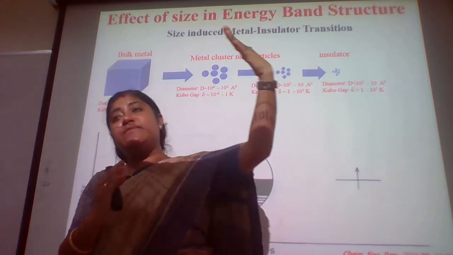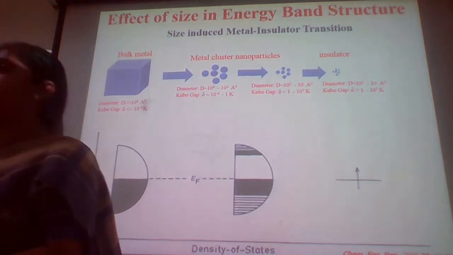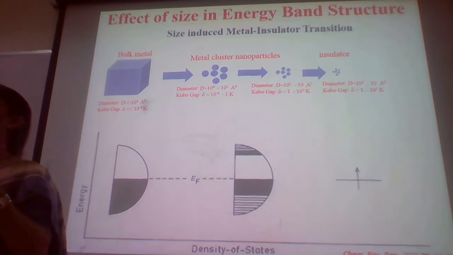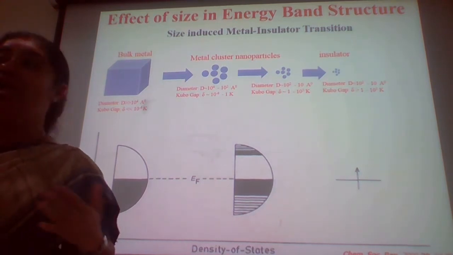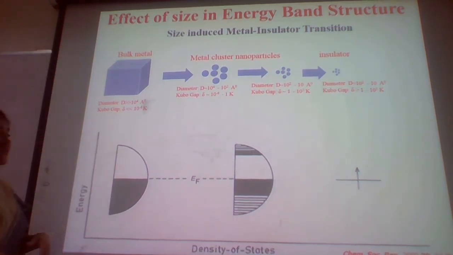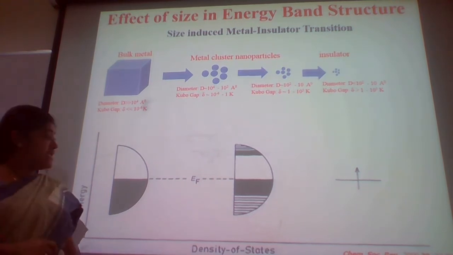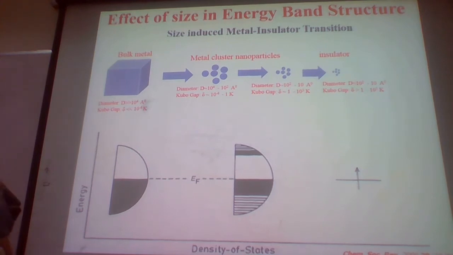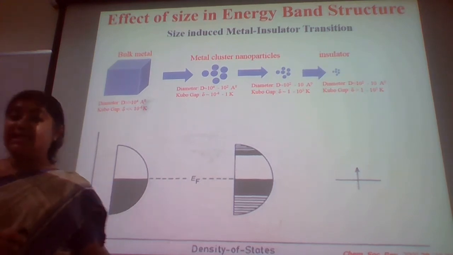Now if the spacings between the energy levels are increasing, obviously the electron has to have a high energy to get transferred from the valence band to the conduction band. So this picture is basically showing you a perfect metal. If you see there, the Fermi energy level is over here, and its valence band is completely filled, and the conduction band is totally empty.